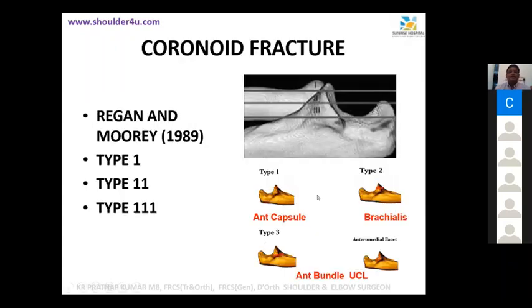So that is the importance of it. In type 1, only the capsule is gone. In type 2, what is attached is the brachialis. Remember brachialis tendon. Brachialis is a secondary, dynamic constraint. And in type 3, the anterior strut and the anterior bundle of the ulnar collateral ligament are both gone. Remember for the exam, the anterior bundle of the ulnar collateral ligament is attached to the anteromedial facet of the coronoid. So in type 3 fracture, you will lose the anterior strut as well as the anteromedial facet, where the anterior bundle is attached.